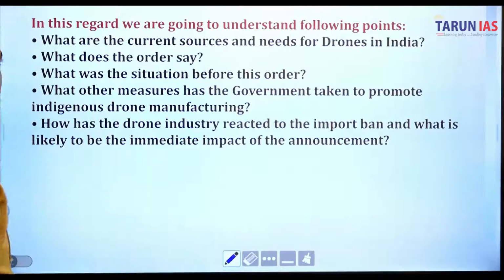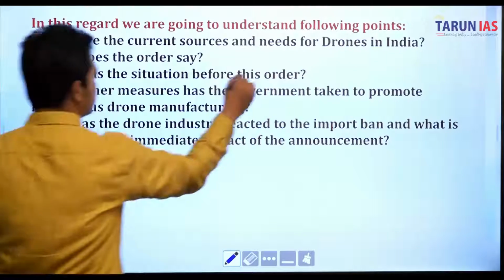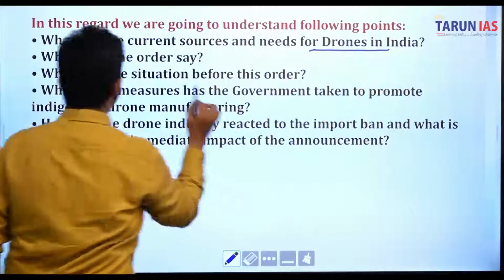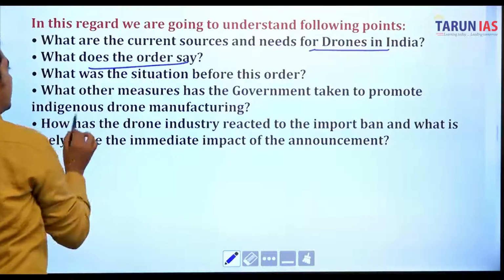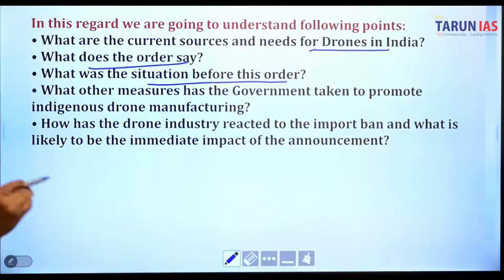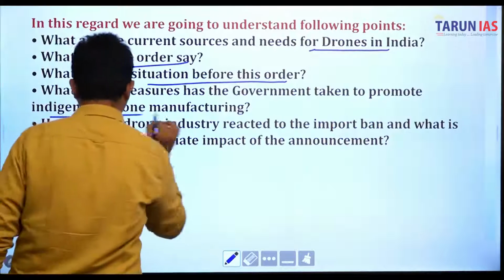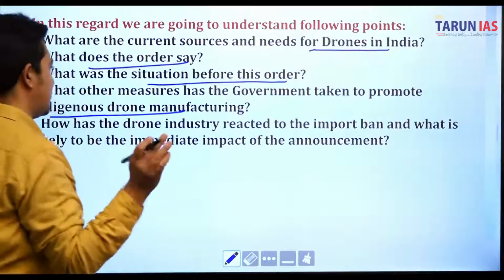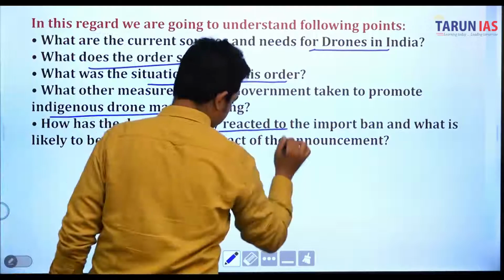In this regard, we are going to cover the following points. What are the current sources and needs for drones in India? What does the order say? What was the situation before this order? What other measures has the government taken to promote indigenous drone manufacturing? And how has the drone industry reacted to the import ban?